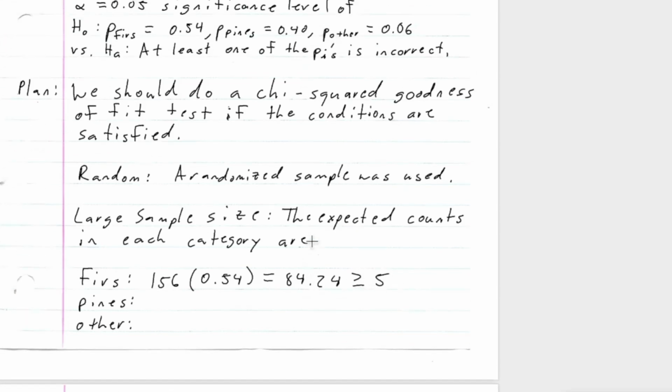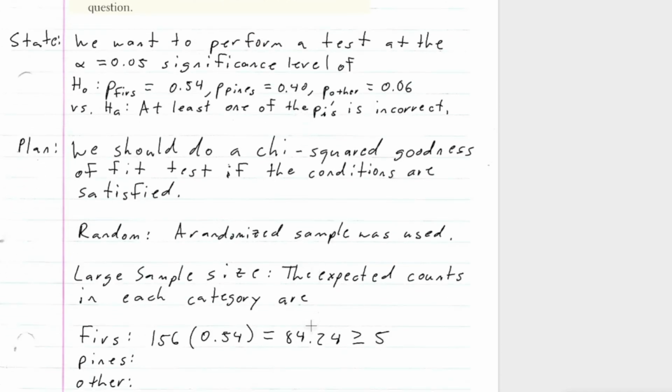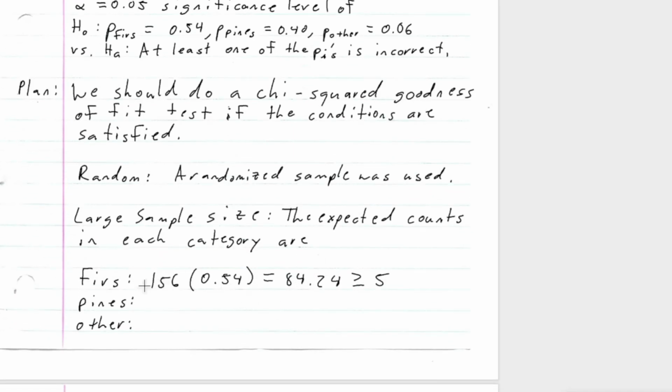And we can already see maybe a little bit of a discrepancy, because 70 were in Douglas firs, right? But our expected is 84, right? So there might be a discrepancy. They might prefer certain trees over others.